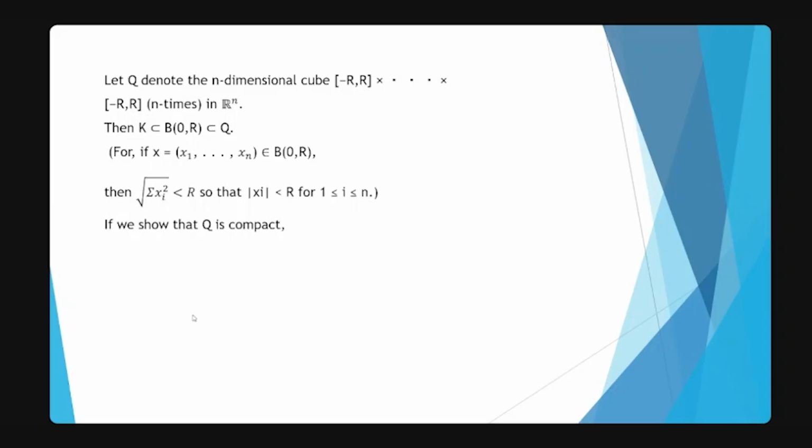If we show that Q is compact, then K, which is a closed subset of Q, will again be compact by Lemma 3. So we are going to prove that Q is compact.